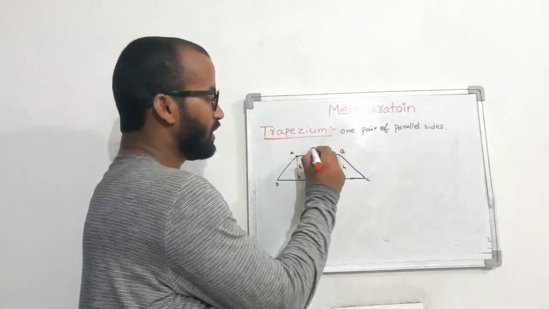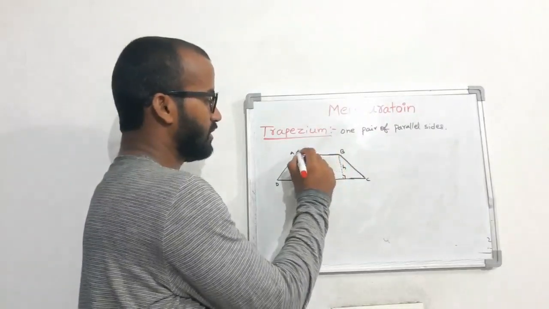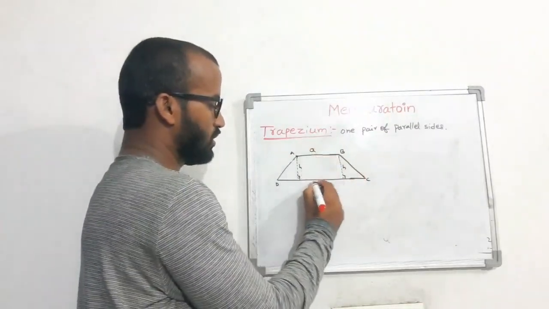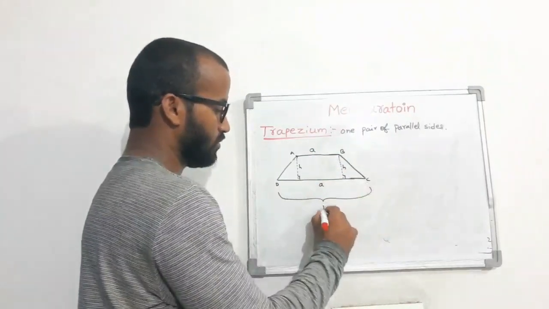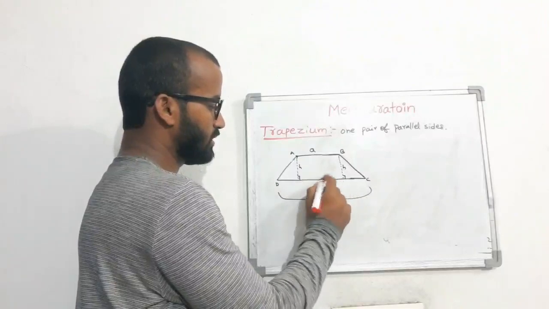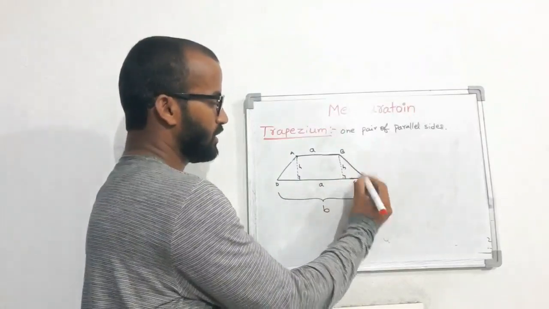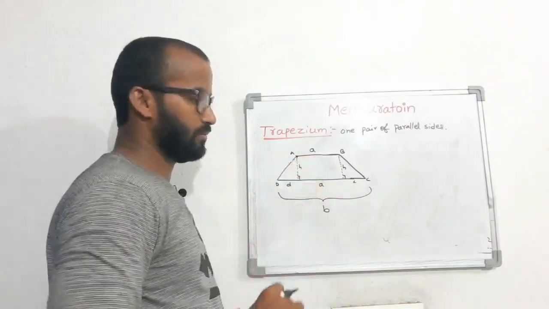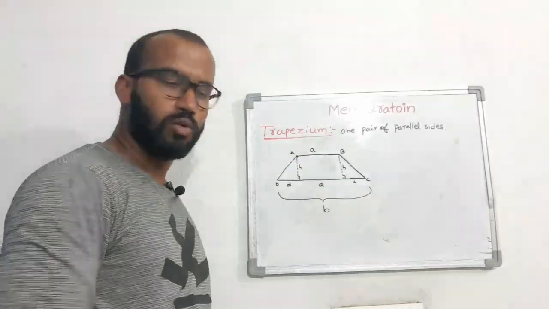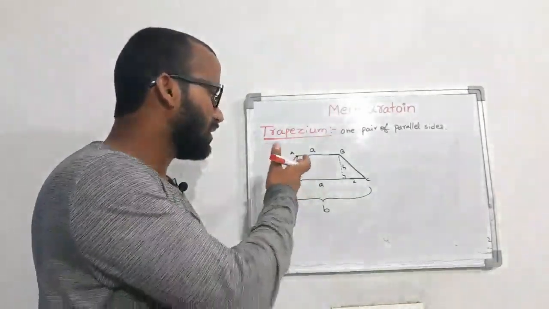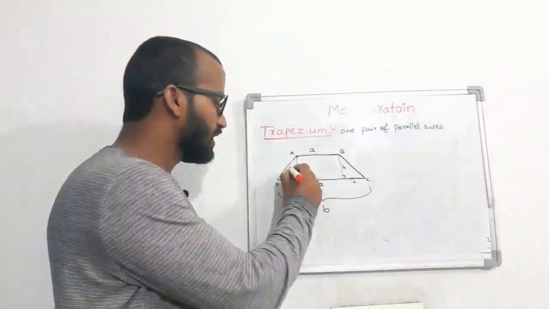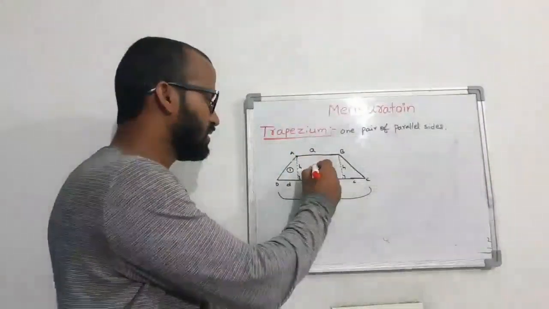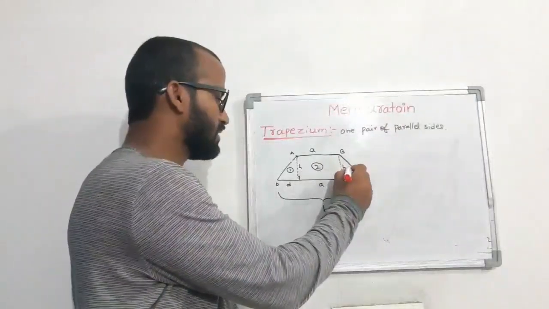Here to here, length is A. Here to here also A. So total length I am assuming as B. Here to here I am assuming C. Here to here I am assuming D. Now I want to calculate the area of this figure. This figure is a combination of three figures. This is a triangle, this is a rectangle, and this is a triangle.